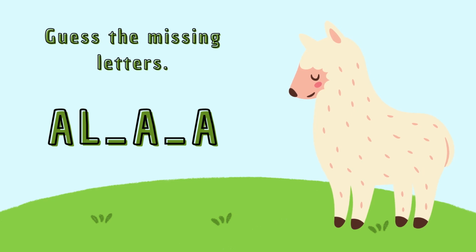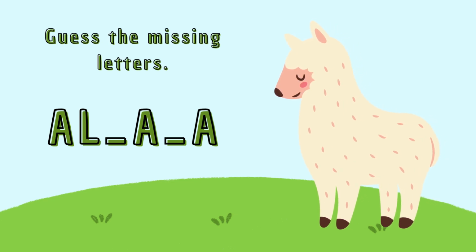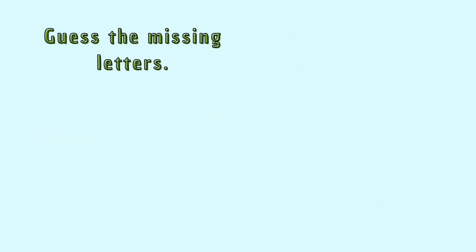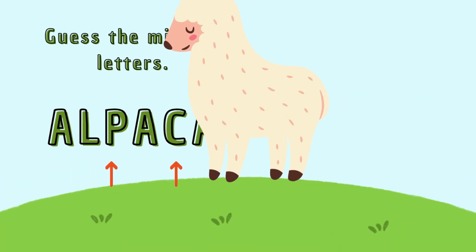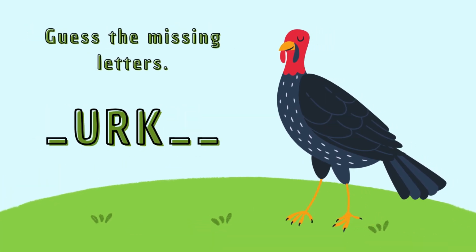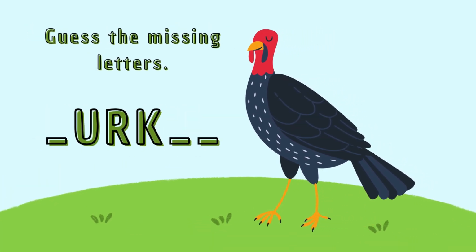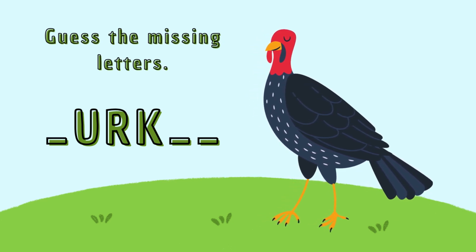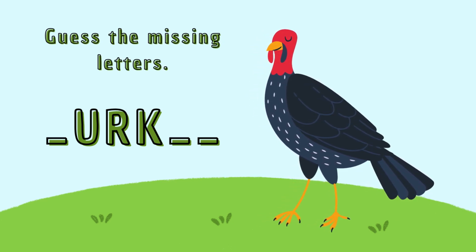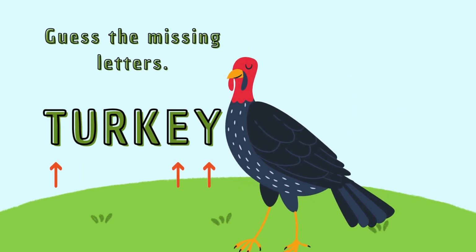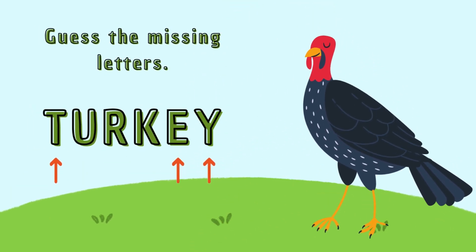Guess the missing letters. _ _ A _ A. That is right. The missing letters are P and C, alpaca. Guess the missing letters. _ U R K _. That is right. The missing letters are T, E and Y, turkey.